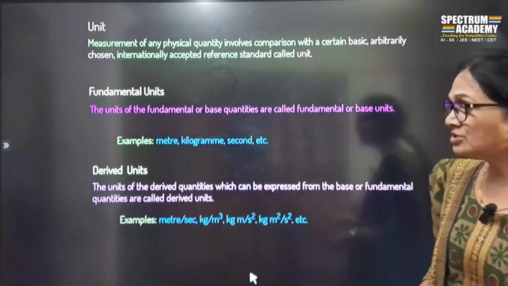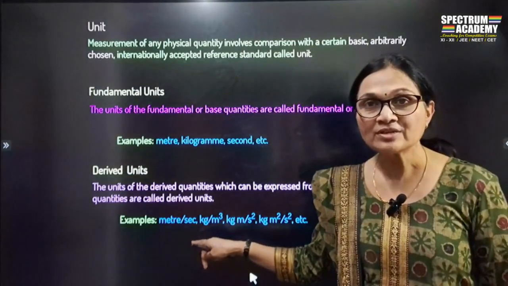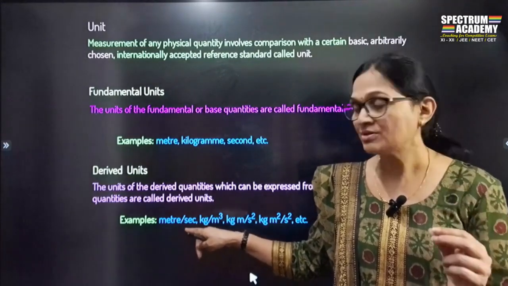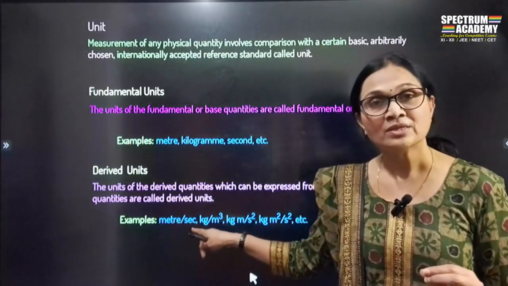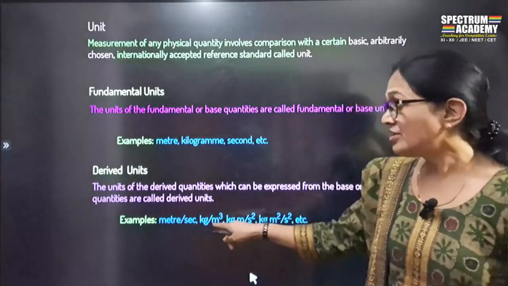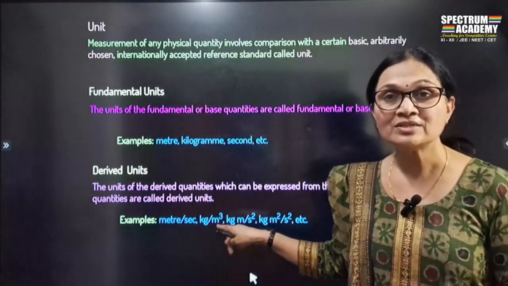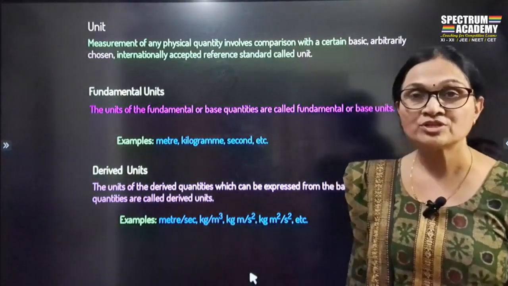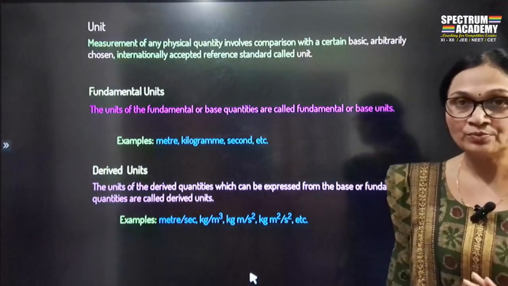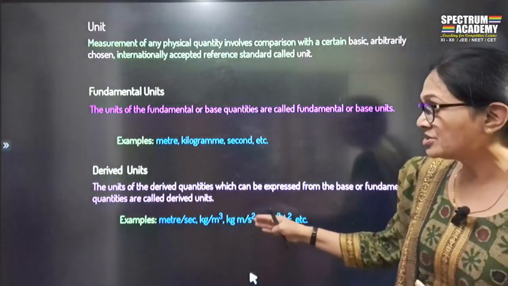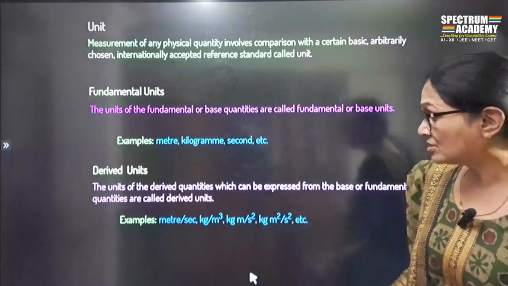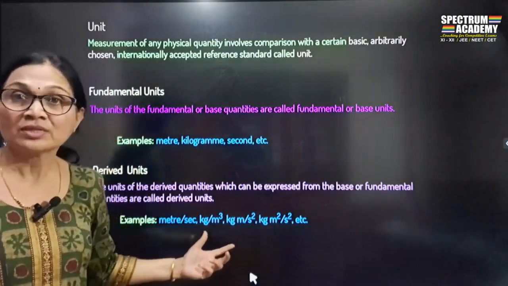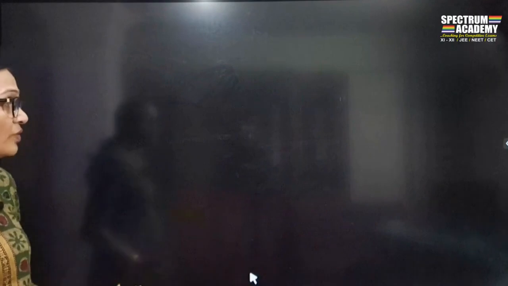Examples would be meter per second. Meter per second is a unit of what? Velocity या फिर speed, distance upon time. Distance is measured in meter, time is measured in second, so meter per second. या फिर kg per meter cube. Density, density is mass upon volume, so mass is measured in kg, volume in meter cube, so kg per meter cube. I think that's clear to everyone. Similarly, kg meter per second square, kg meter square per second square, these are all examples of what? The derived units. I think that should be clear to everyone.